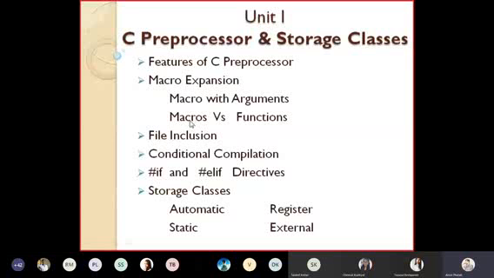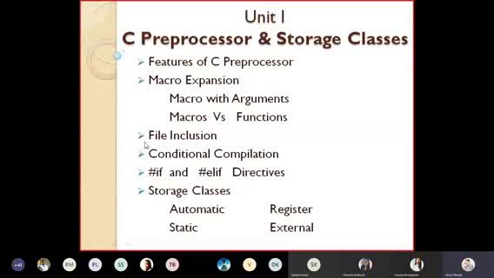So what is the conclusion? When to use a macro? If the macro is simple and small in size, 1 or 2 statements, then use a macro. Don't use a function. And if the number of statements is more, the macro is large, then it is better to go for the use of a function. So this much of the syllabus we have covered.